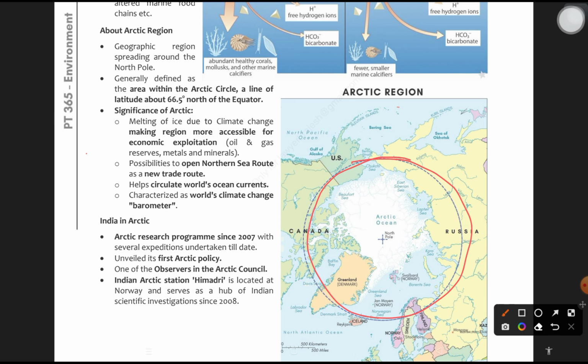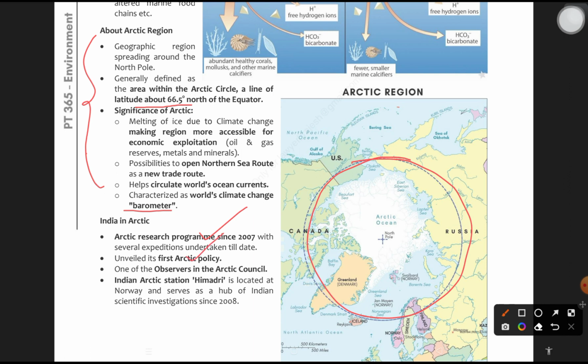That could be a simple question also asked in prelims. All about Arctic region. It is not important for prelims. This one is for mains, but this word could be asked as a prelims question, and sometimes from the geography part this could be a PYQ, but other than that I don't think there is any importance. India in Arctic also could be asked as a PYQ, as a prelims question, or you can also remember it for mains examination. Okay, Arctic research program since 2007, first Arctic policy unveiled by India.